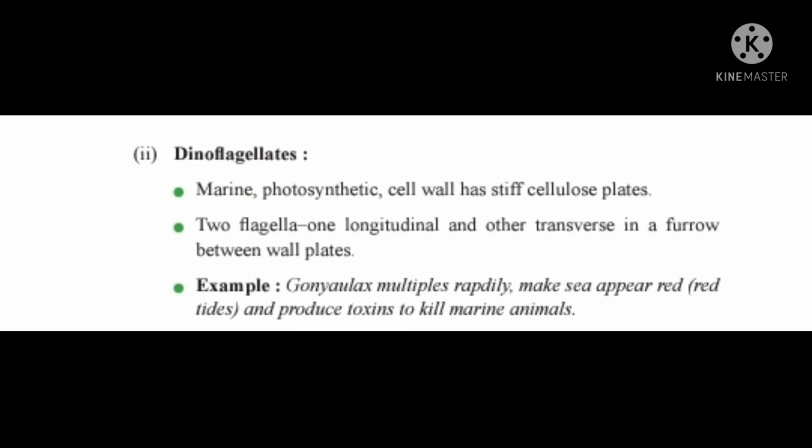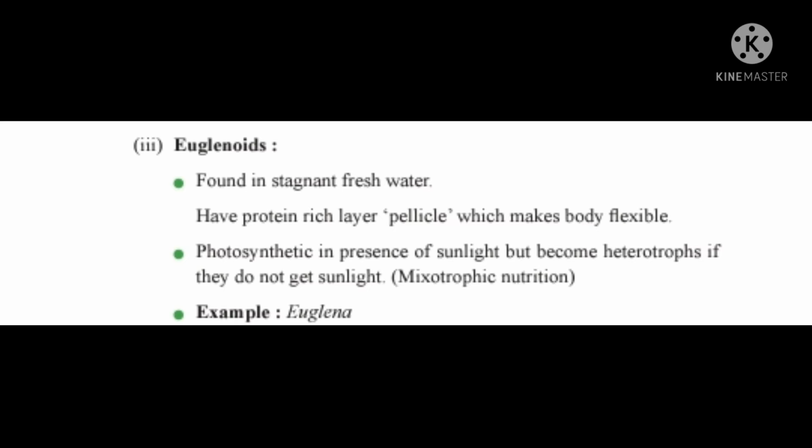Two, dinoflagellates: marine, photosynthetic, with cell walls that have stiff cellulose plates. Two flagella, one longitudinal and the other transverse, in a furrow between wall plates. For example, Gonyaulax multiplies rapidly, makes the sea appear red (red tides), and produces toxins that kill marine animals. Three, euglenoids: found in stagnant fresh water, they have a protein-rich layer, the pellicle, which makes the body flexible. They are photosynthetic in the presence of sunlight but become heterotrophs if they do not get sunlight. This is mixotrophic nutrition, for example, Euglena.